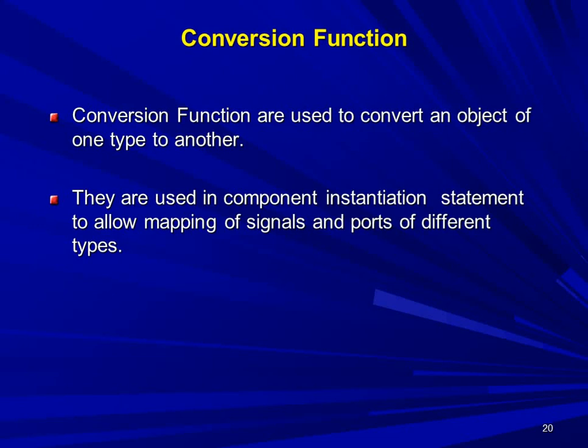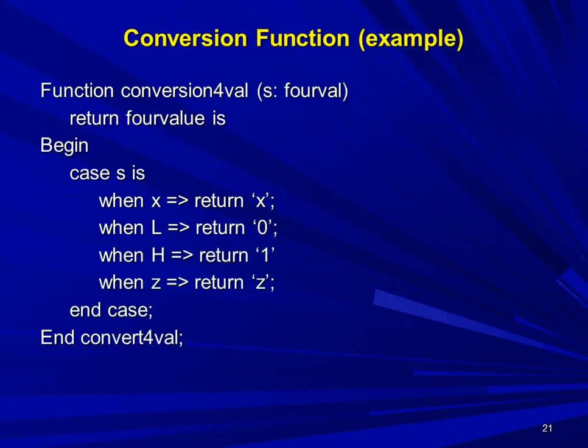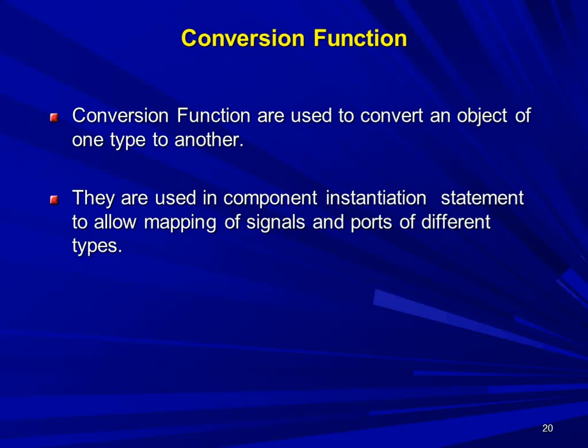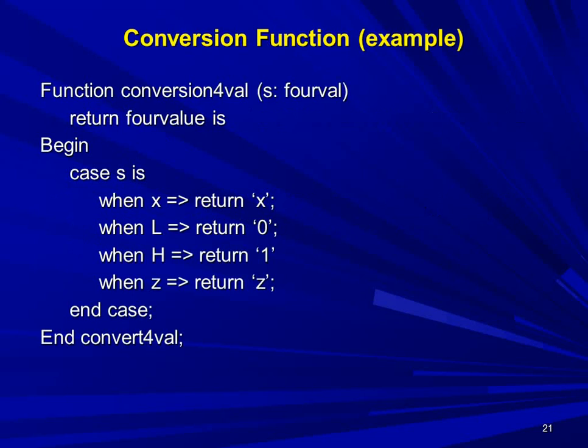Again, the types of functions. There are two types of function: conversion functions and resolution functions. Conversion functions are used to convert an object of one type to another. Suppose you have to convert an object of one type into another type, then you can use a conversion function. In what cases can we use these conversion functions? They are used in component instantiation statements, which allow mapping of signals and ports of different data types. Okay, let's see the example here.